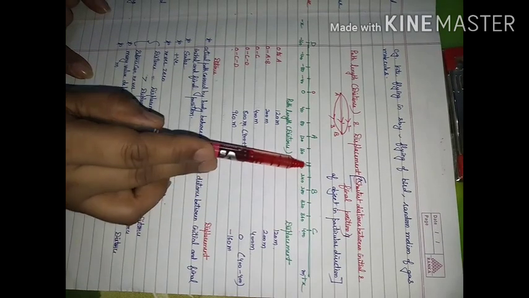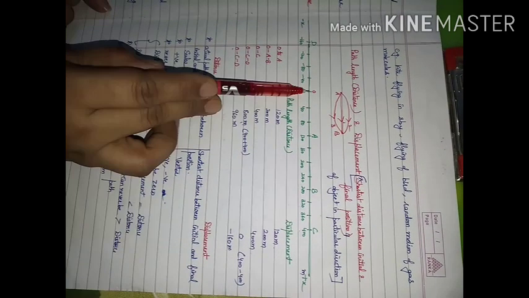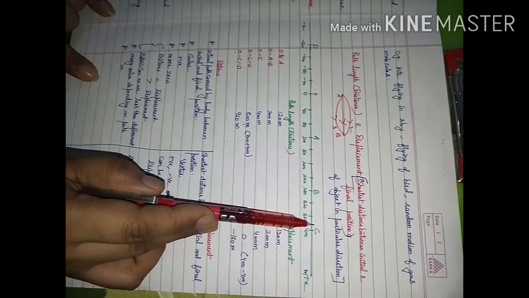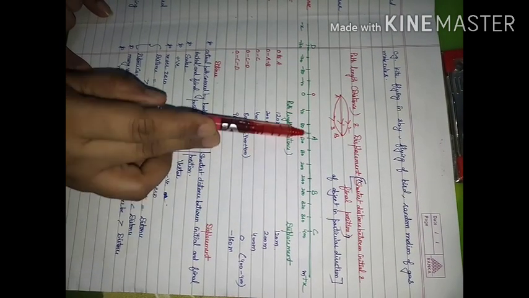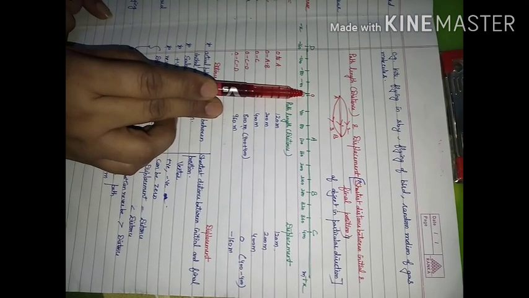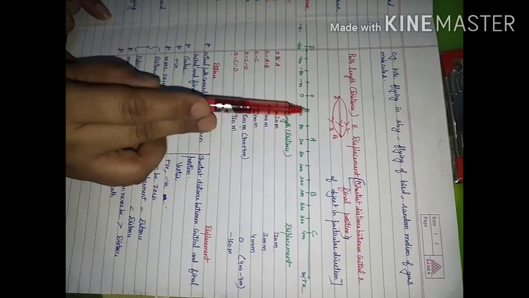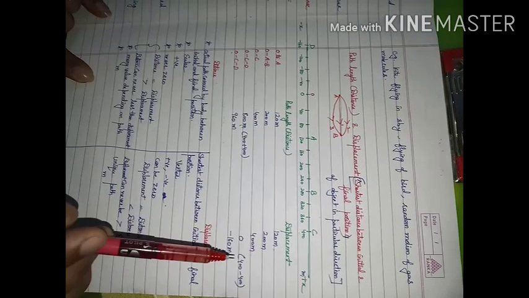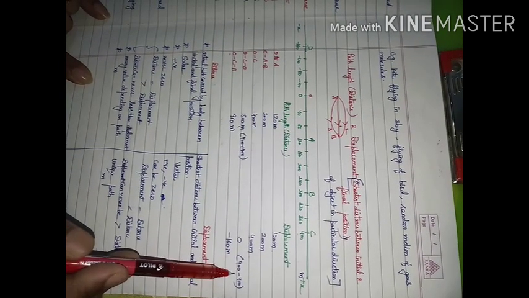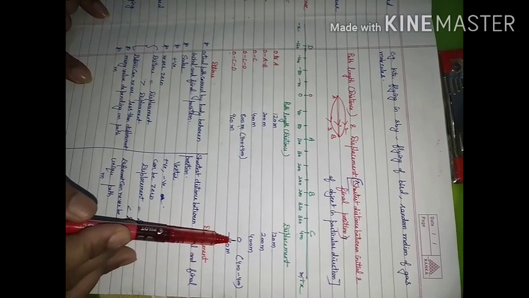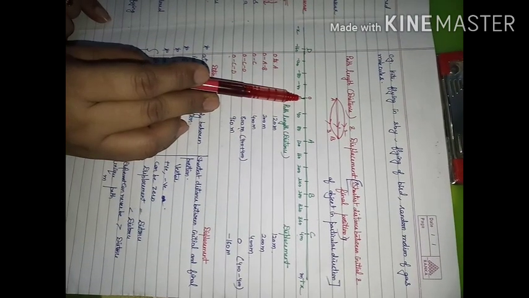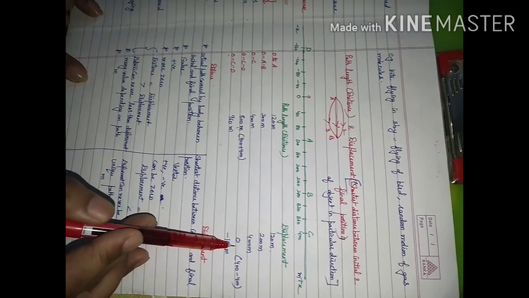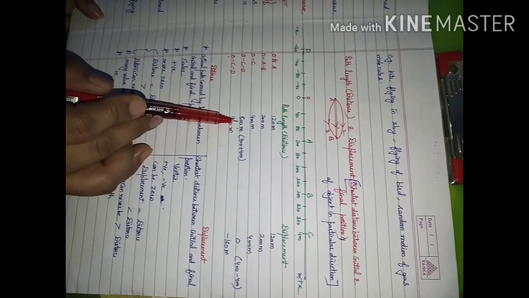When you change the direction of motion, displacement for this side will be positive and for this side it will be negative. So the net displacement in going from O to C and back to O is 400 minus 400, which is 0. It means when the initial point and final point are the same, the displacement is 0, but the distance is not 0.